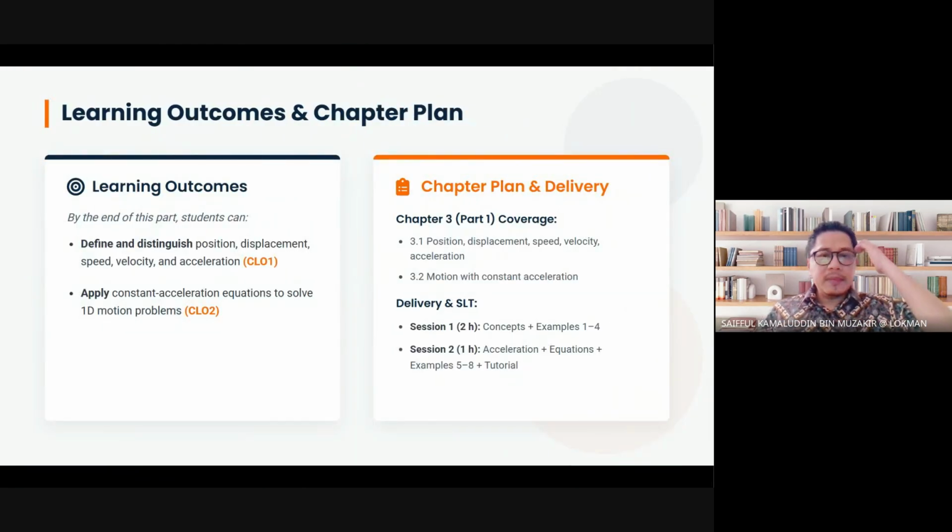The learning outcomes, only 2. We need to be able to define and distinguish position, displacement, speed, velocity, and acceleration. Position could be the x coordinate. Most of you have learned the x and y coordinates of the Cartesian coordinate system.